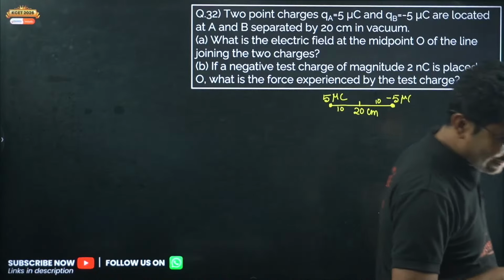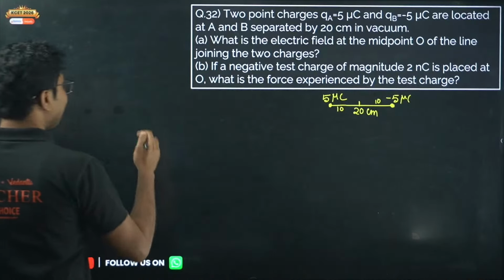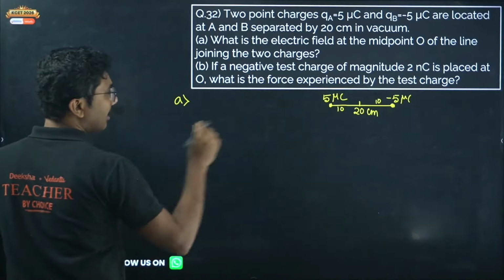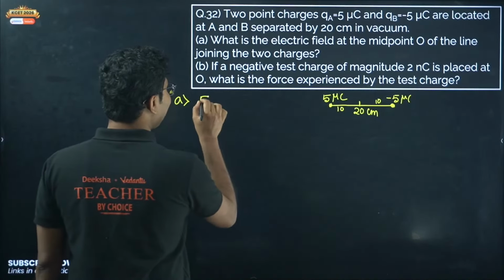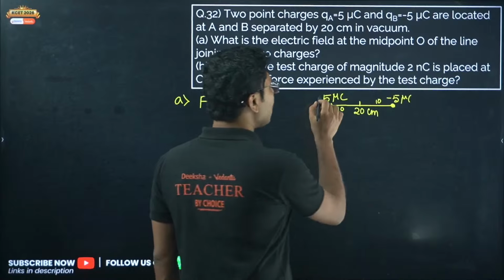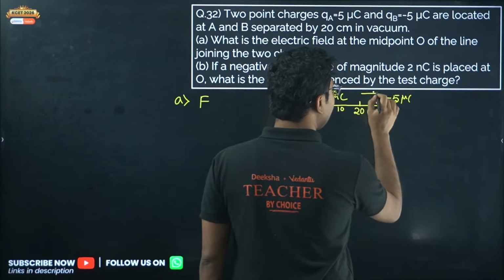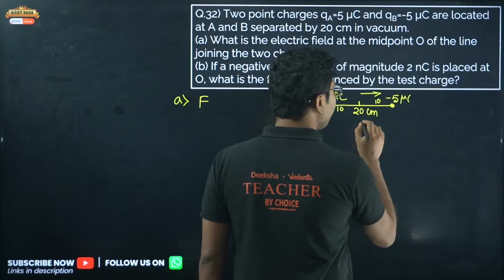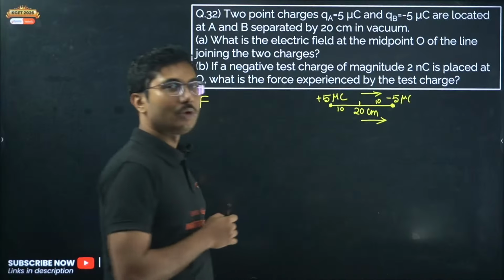Option A, 10 Newton per coulomb. Okay, let's see. Electric field at the midpoint will be... Now first of all you have to understand that the electric field due to the positive charge will be in this direction. The electric field due to the negative charge will again be in this direction. So both will be added.